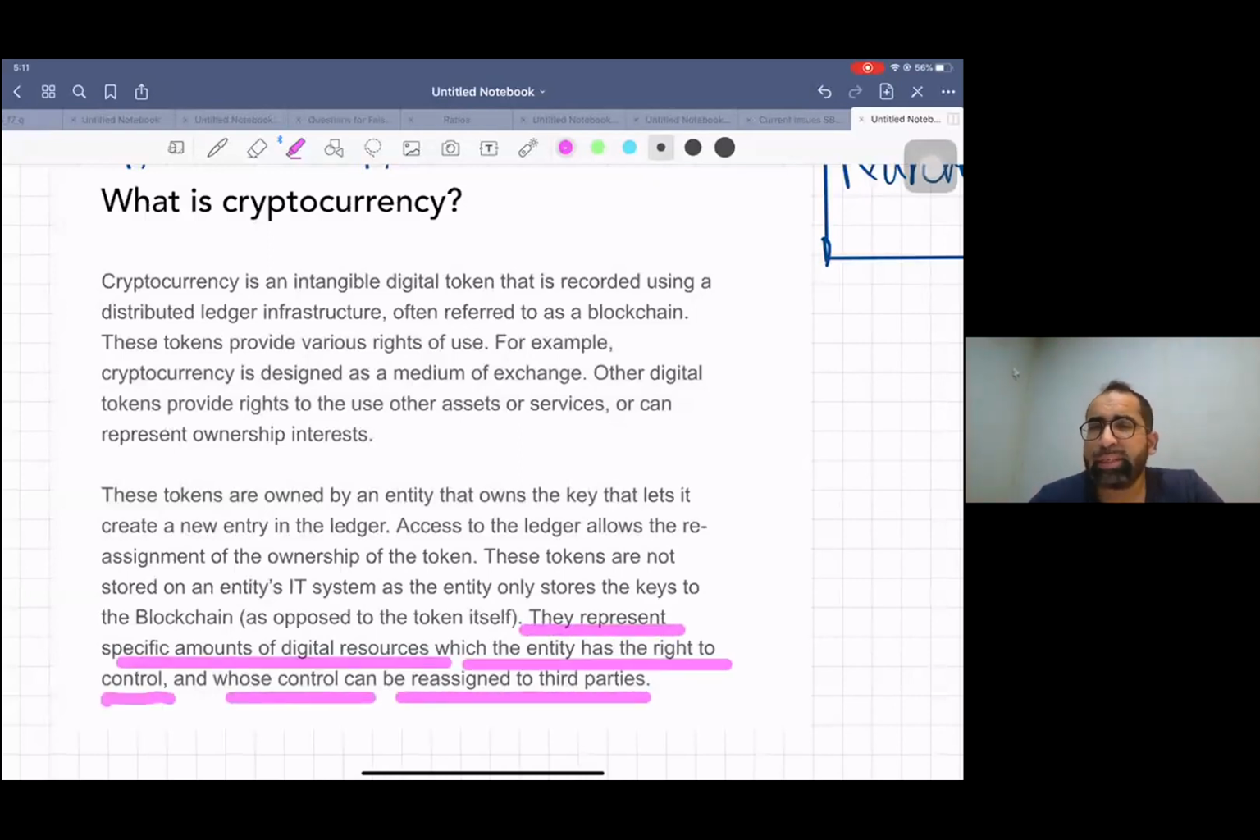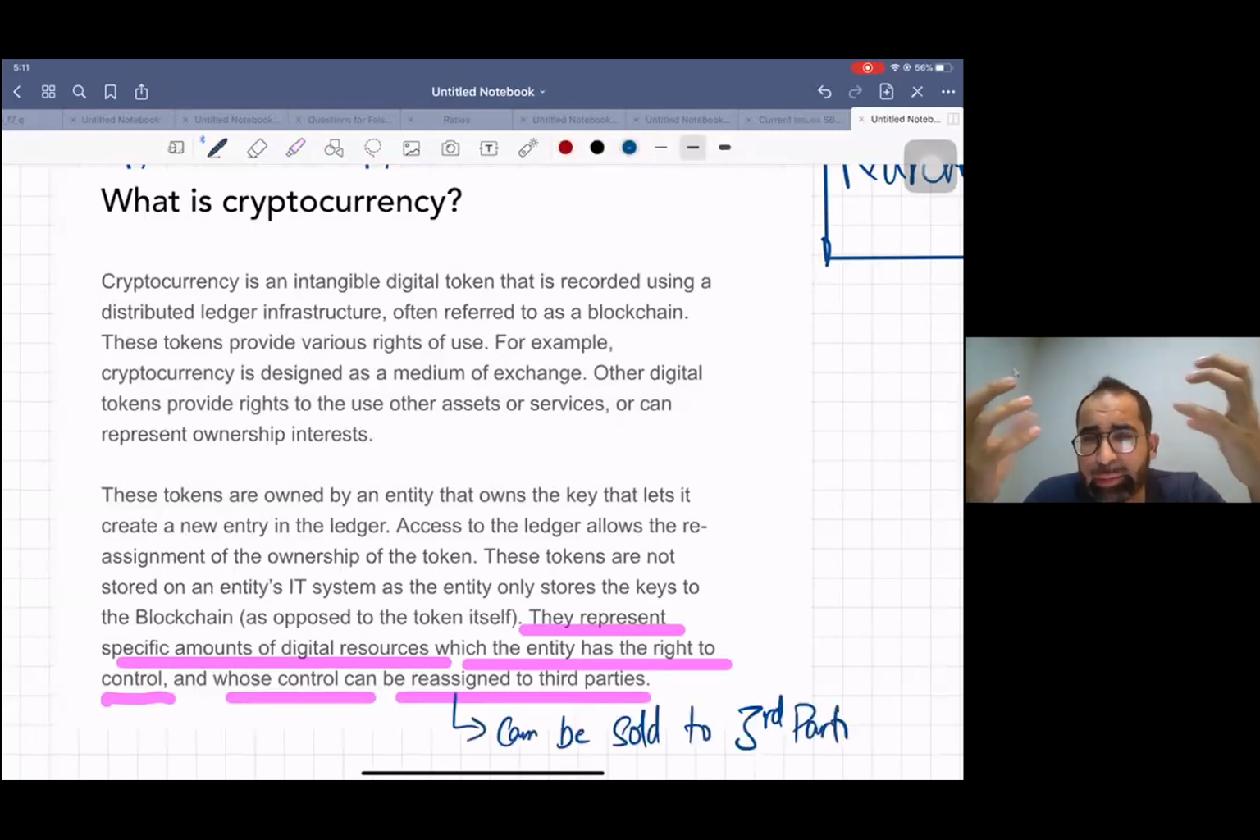Now basically, cryptocurrency is basically digital tokens, or we say intangible tokens. If you buy a cryptocurrency, for example Bitcoin, nothing physical, no physical note, no physical currency comes in your hand. It's a digital currency. That means you get a digital commitment through an exchange, right? And you have the right to own it, and whenever you want to sell it, you can sell it. You can transfer it to third parties.